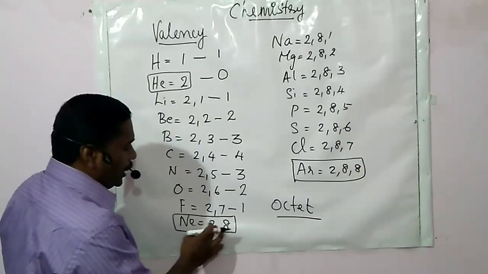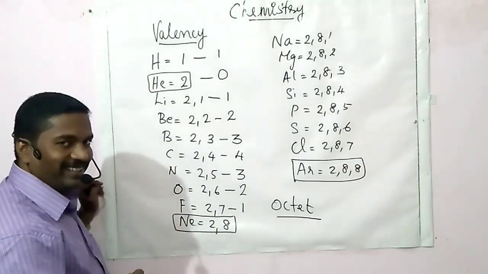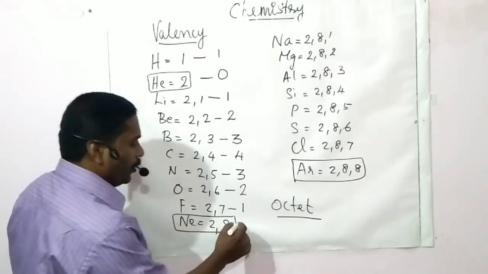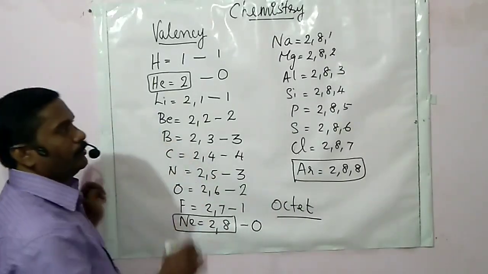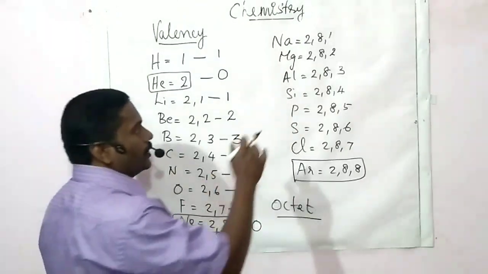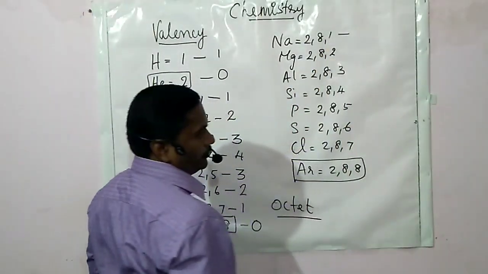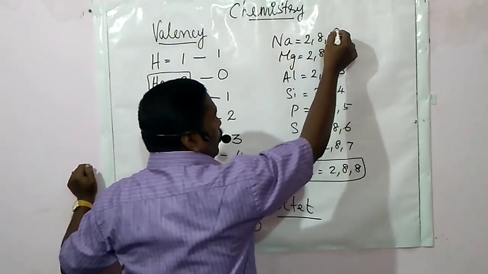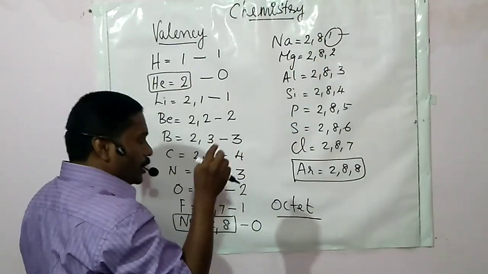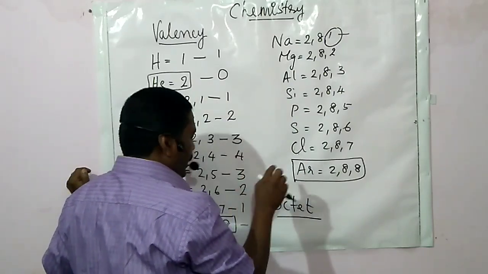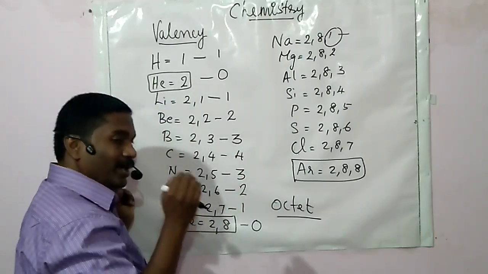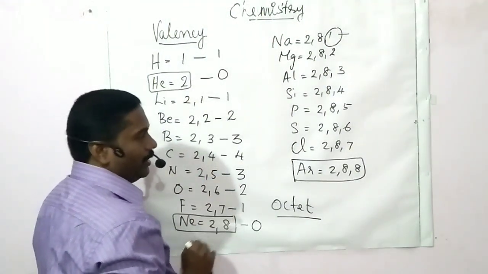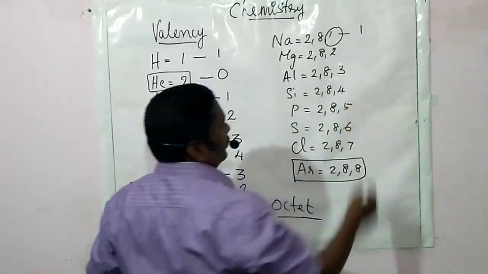And what about neon? It is already stable, that is, it completes its octet. Therefore, valency will be 0. In sodium, it is ready to lose this single electron in order to attain the configuration of neon, the nearest noble gas. So valency will be 1.